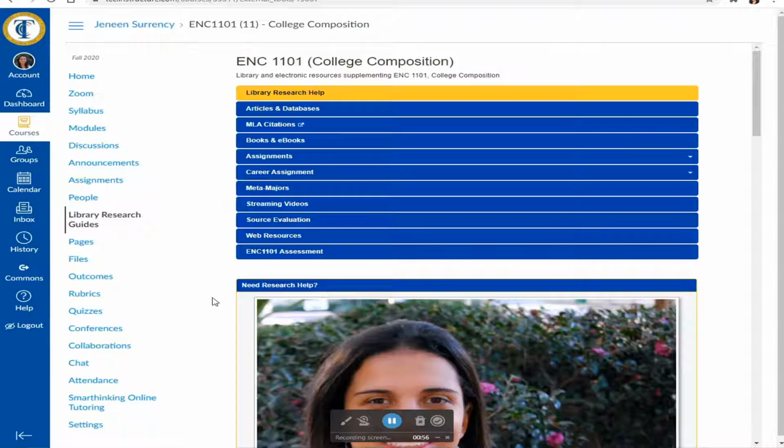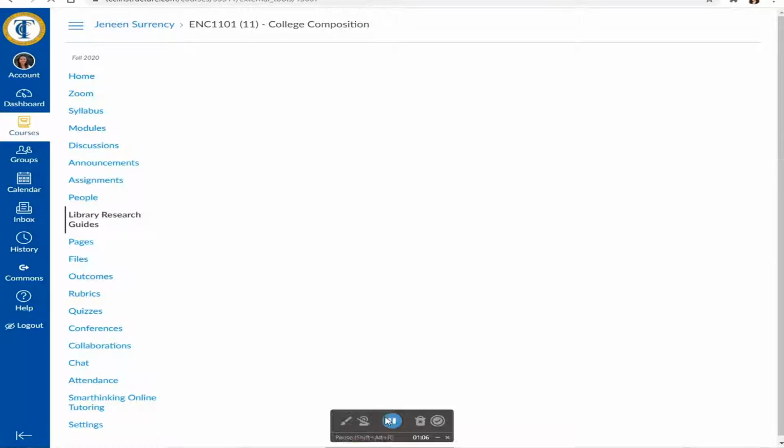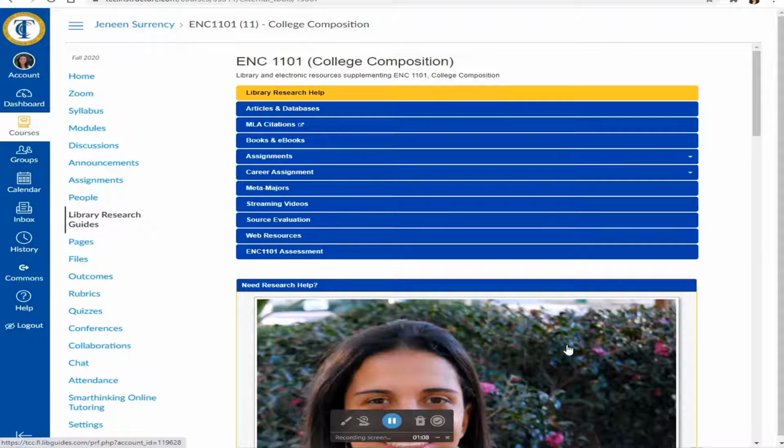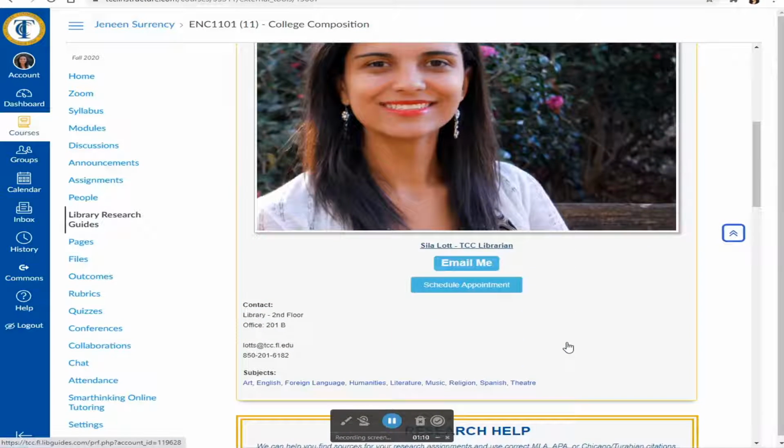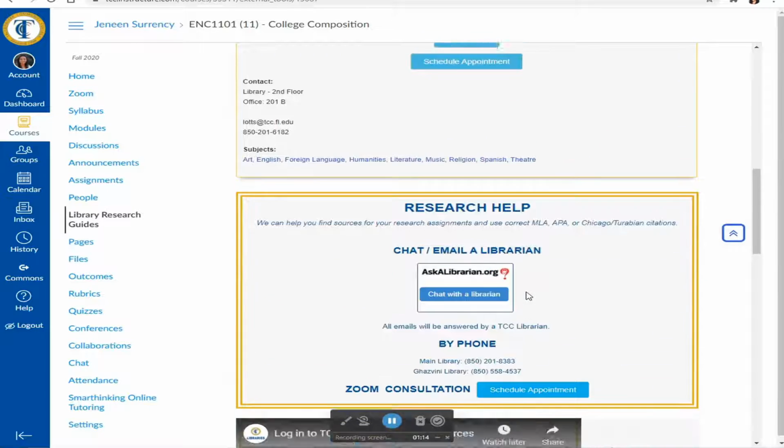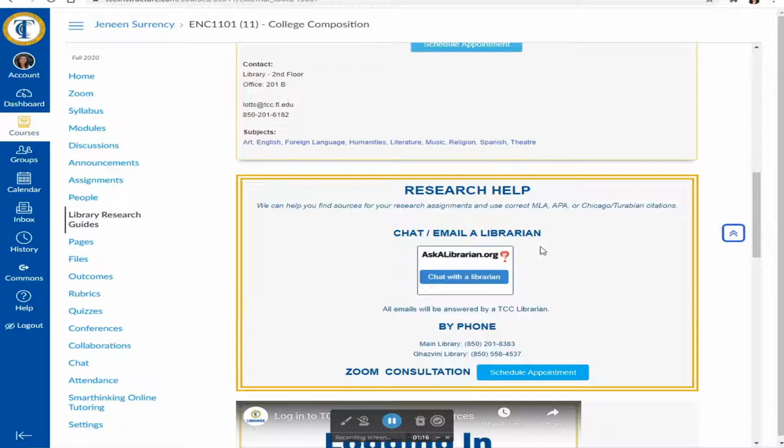To begin your research process, locate your Canvas shell and select Library Research Guides in the left-hand menu. From here, you can scroll down to locate our contact information. You can schedule an appointment or email me, or you can contact any one of our librarians with our chat or our phone numbers or our Zoom appointment scheduler.